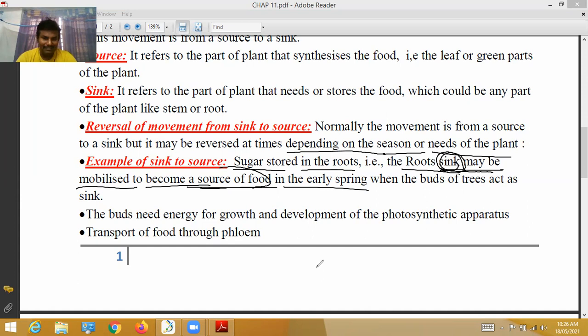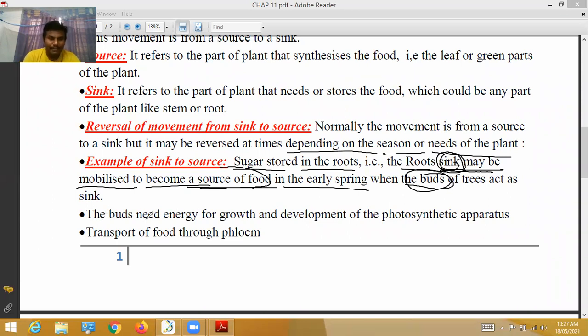Summer seasons. When the buds of a tree act as a sink, from the roots the food material goes to the buds. With the help of that food, the bud becomes a flower, the flower becomes a fruit, and the fruit converts to seeds. That means it depends upon the situation: source becomes sink, sink becomes source.